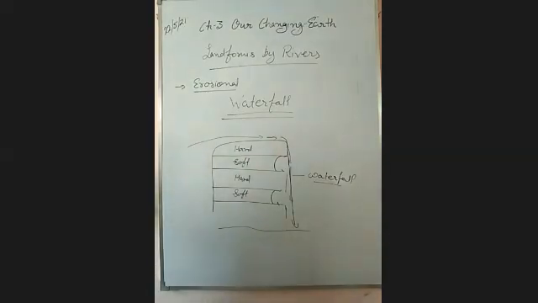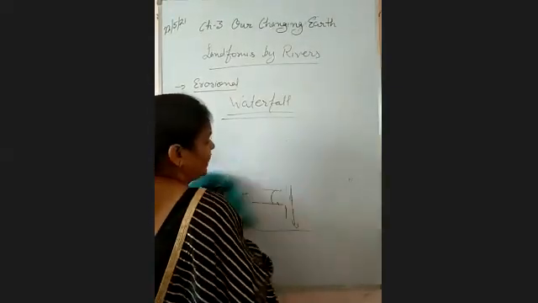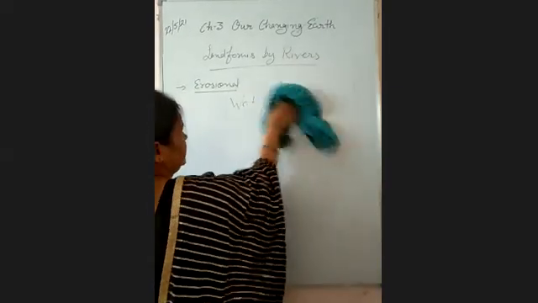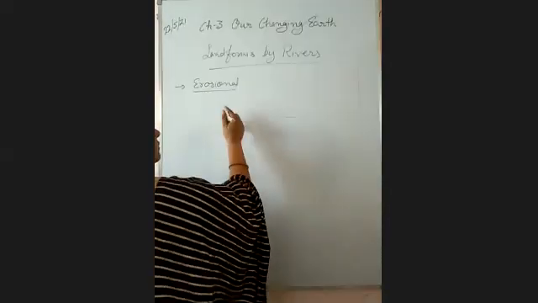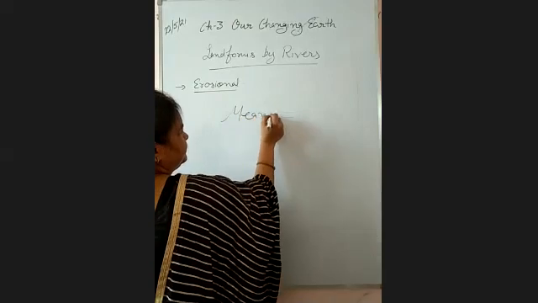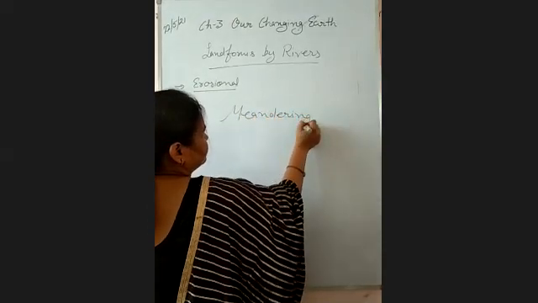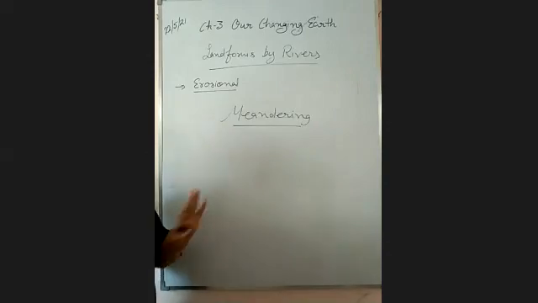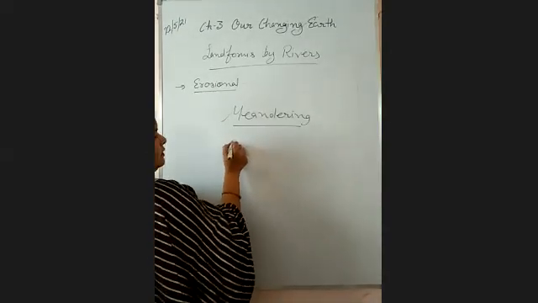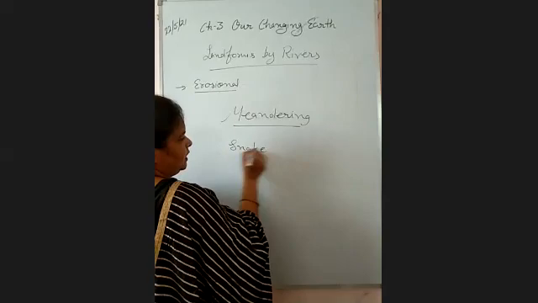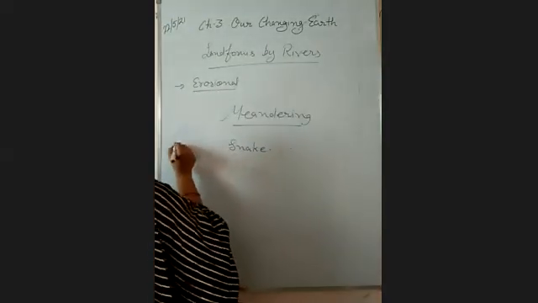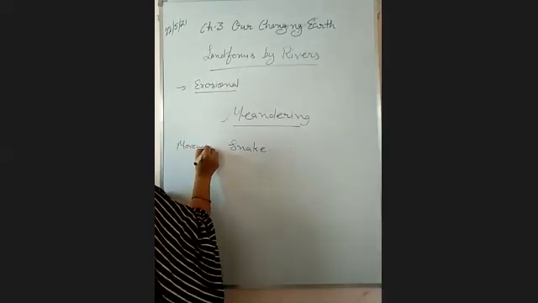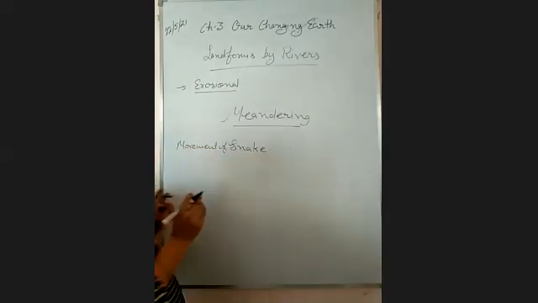Second is meandering. Actually, meandering work is done in the middle course of the river. What is meandering? Remember it, meandering is like the movement of a snake. How does a snake move?